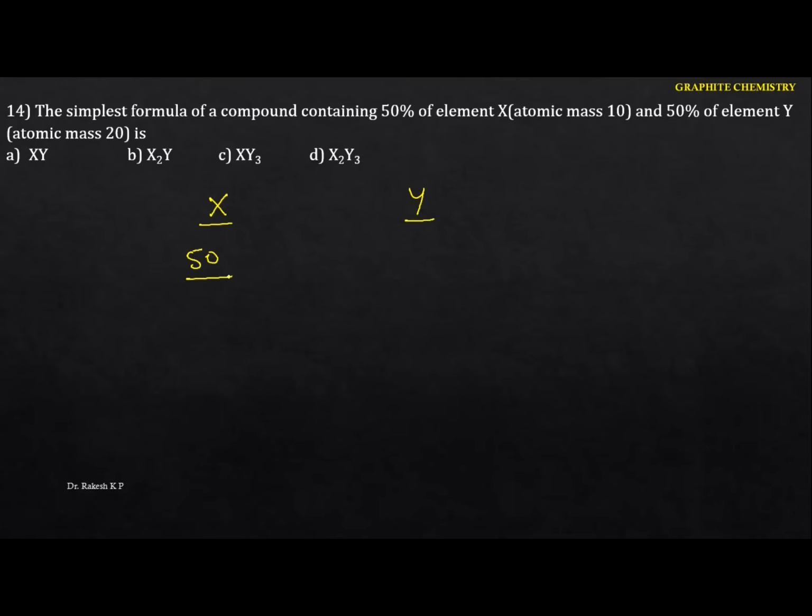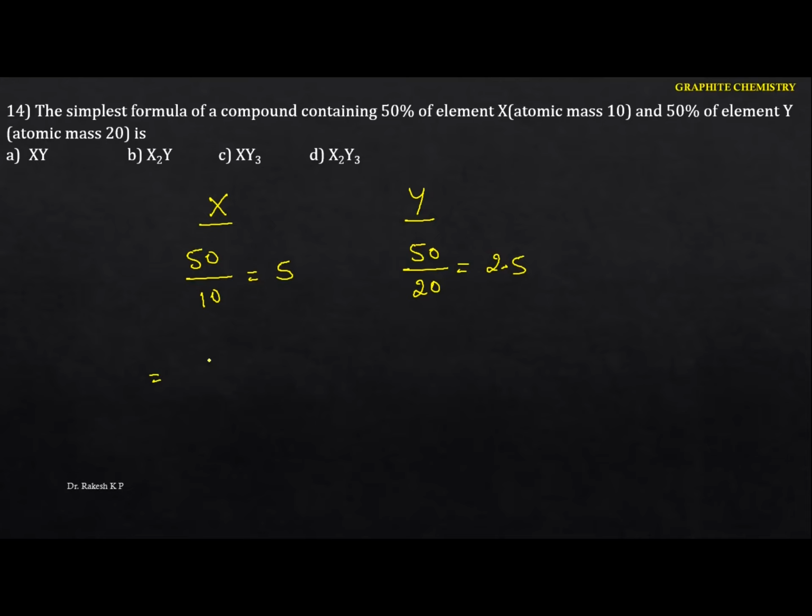50. According to the rules, you have to divide the percentage by its atomic mass. The atomic mass of X is 10, and here we got the value 5. Okay, so here you just identify Y, the percentage of Y is 50, and the atomic weight will be 20. So here we got 2.5. This is the first step.